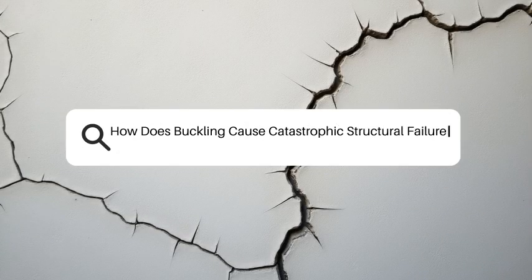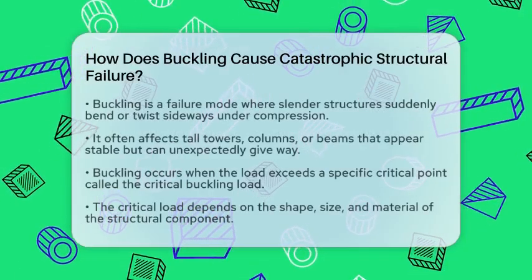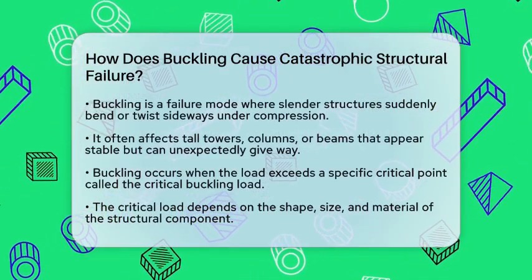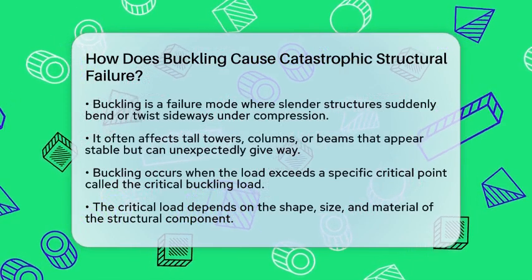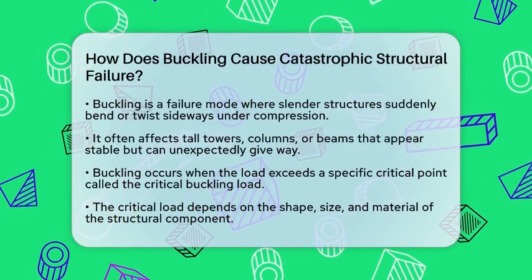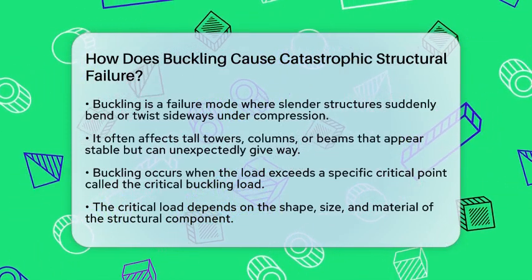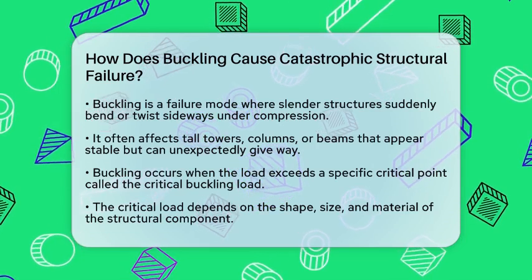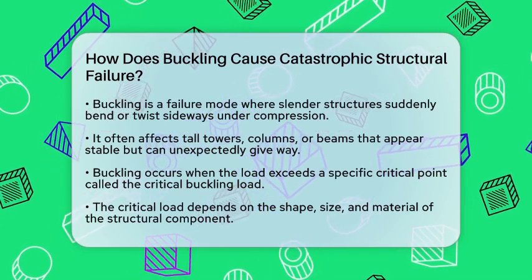How does buckling cause catastrophic structural failure? Imagine a tall, slender tower or a long, thin column holding up a building. It looks sturdy, but under certain conditions, it can suddenly give way. That's buckling, a failure mode that surprises many engineers and builders.